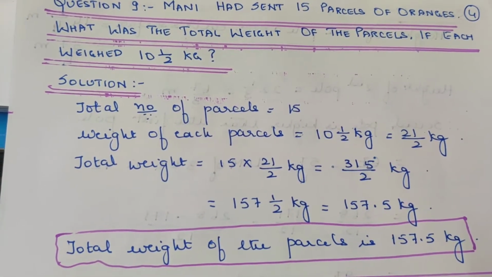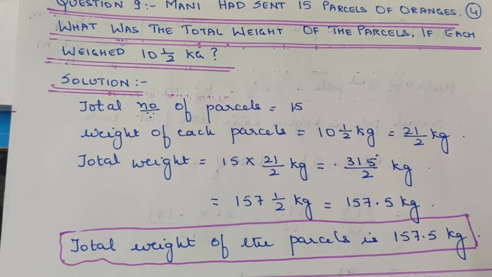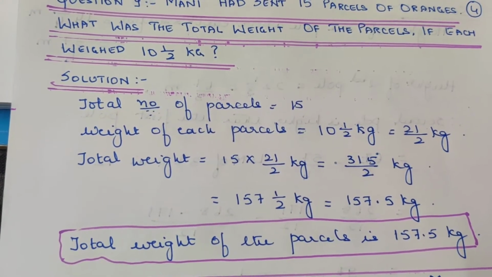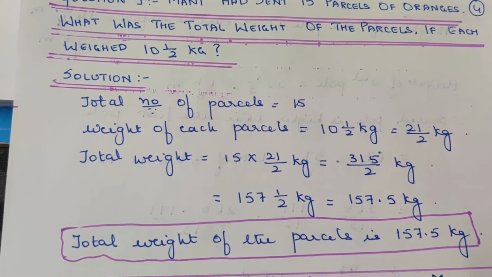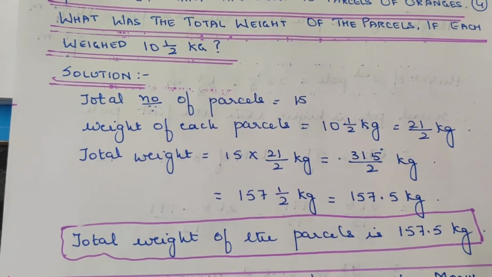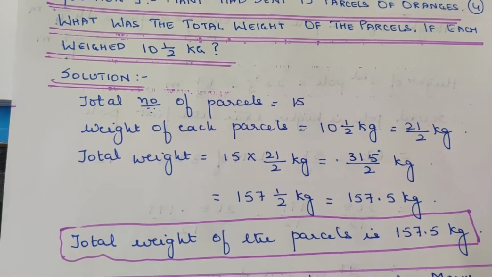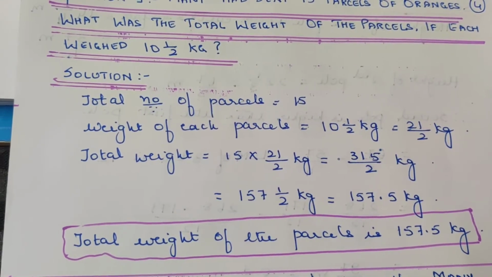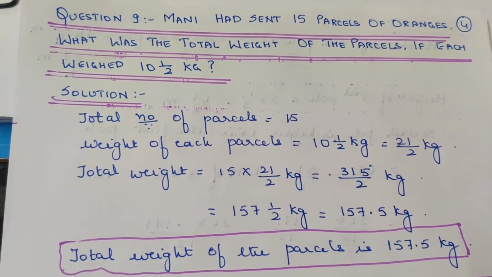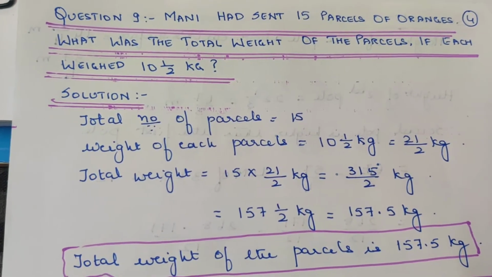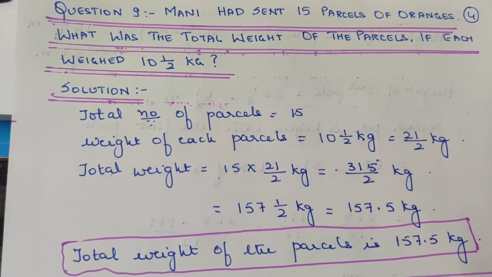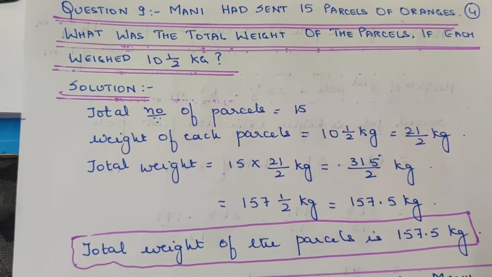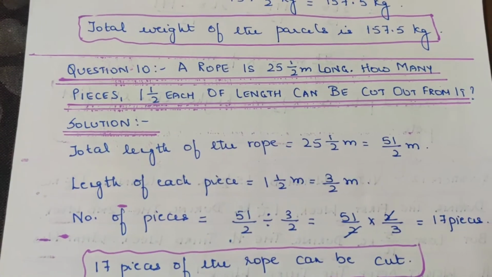That is equal to 315/2 kg. On simplification, you get 157 1/2 kg after converting the improper fraction into a mixed fraction. That is equal to 157.5 kg. Therefore, total weight of the parcels is 157.5 kg. I am just pausing for a few seconds. Hope this is clear.